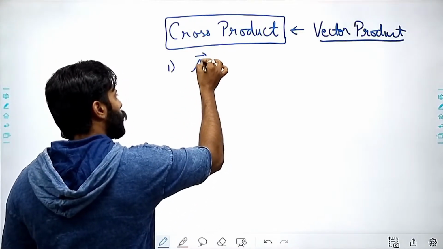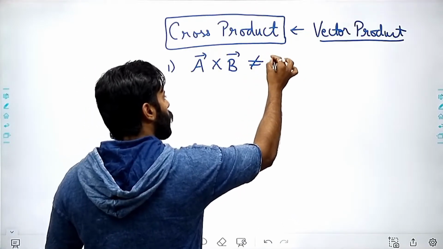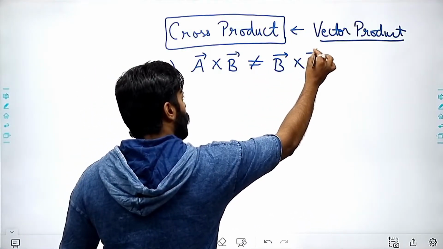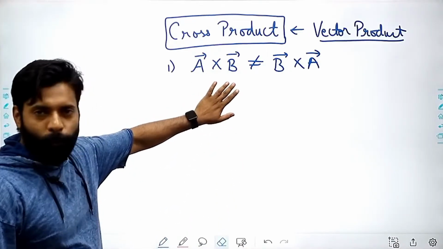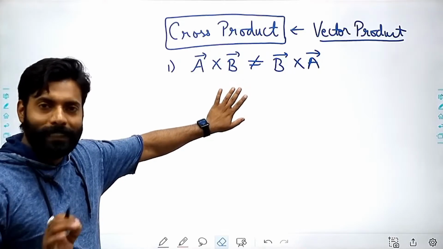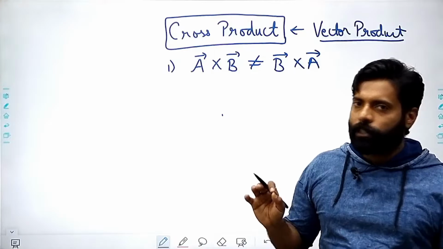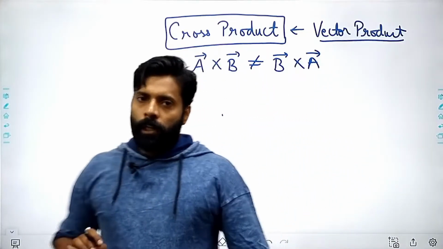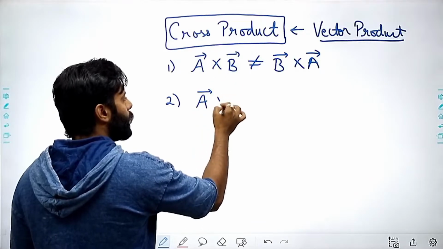If I have two vectors, A cross B won't be equal to B cross A, right? This is the first condition I'll be telling you, because most of the time students think that these things are the same, but no, these things are different, because in vector quantities we have direction, which is a very important thing, right? So this won't be equal.